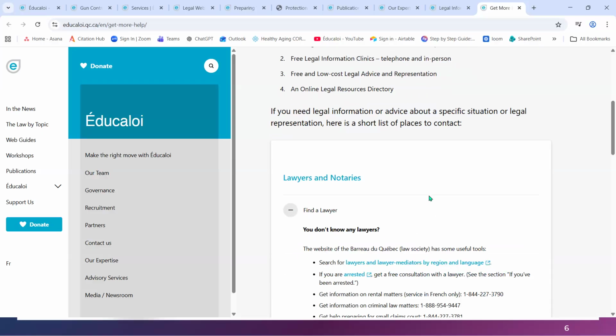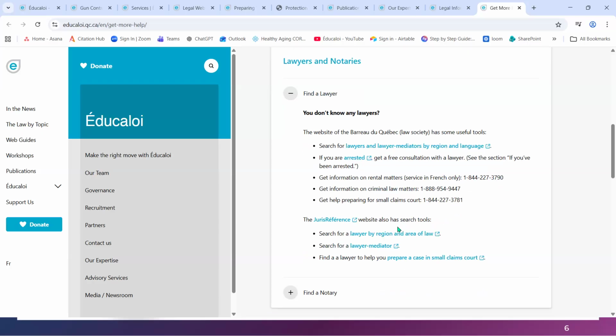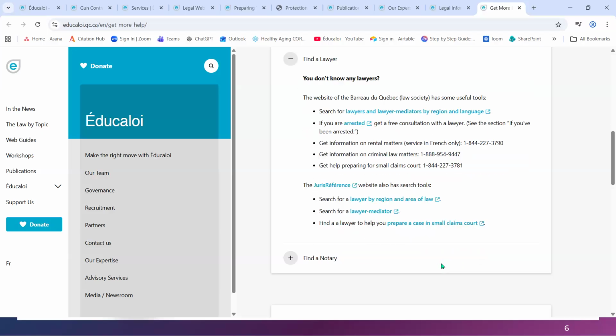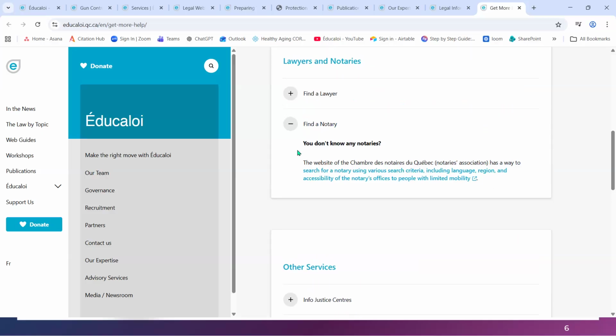If we click on this section, you will be directed to lawyers and mediators by region and language. If you're arrested, there's information. Juris reference, law by region, area of the law, lawyers and mediators, preparing a case for small claims court. Those are all clickable links. And finding a notary, same idea. If you don't know any notaries, then you can go to the Chambre des notaires du Québec, the notaries association. It has a way to search for notaries using various criteria. You can just click on that link as well, and it'll take you to the appropriate site.